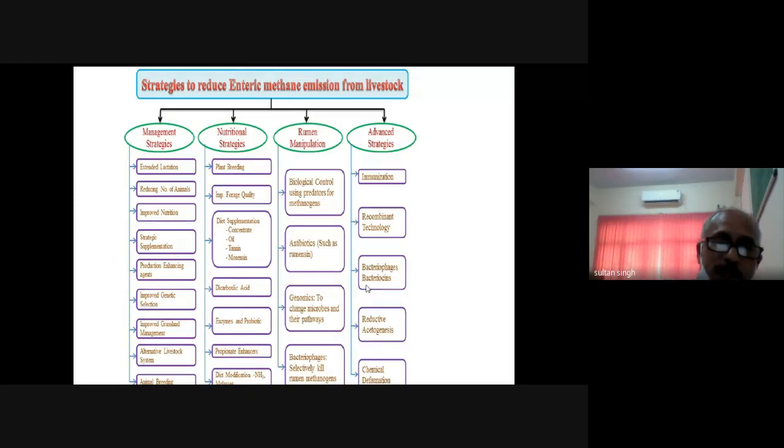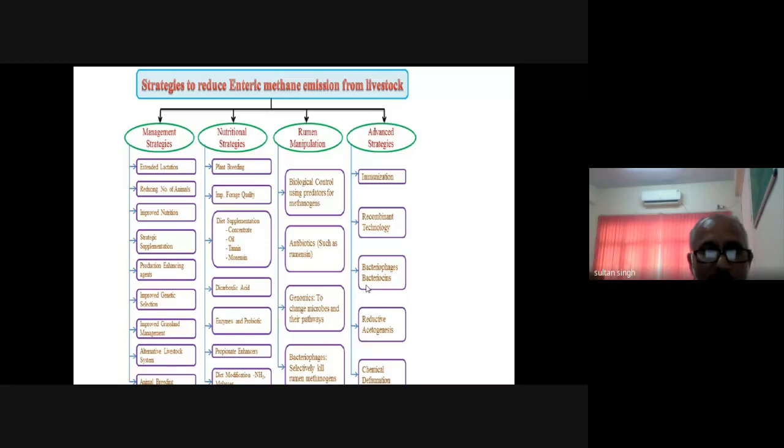Then we will discuss the plant breeding. If the plant breeders can develop a variety which is high in soluble sugars and more in protein, then definitely the availability of nutrients will be more to the livestock, and the yield will be more. In that way, the plant breeders can help to develop the feed which may lead to less methane.